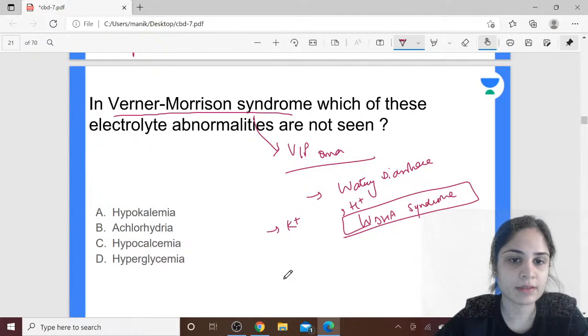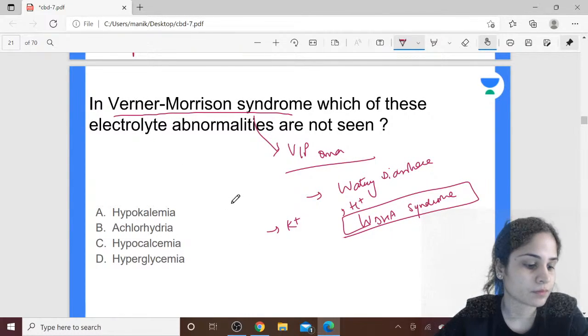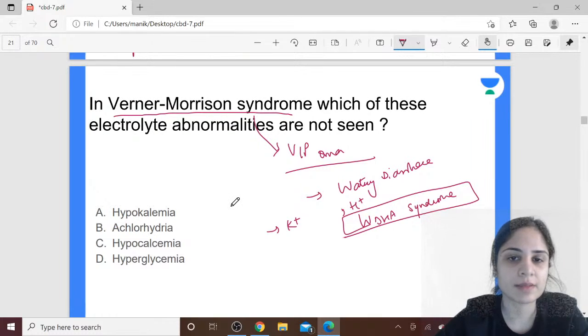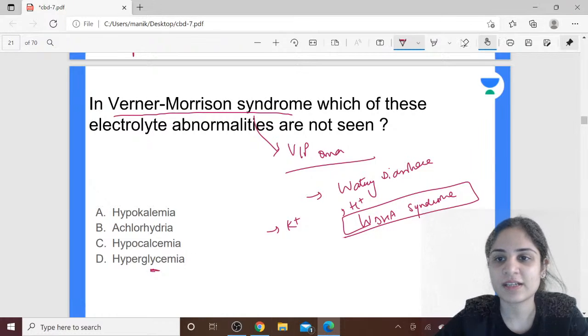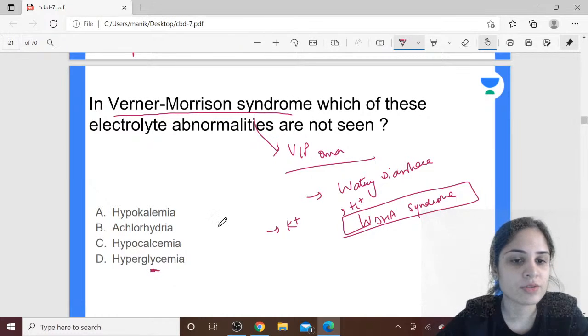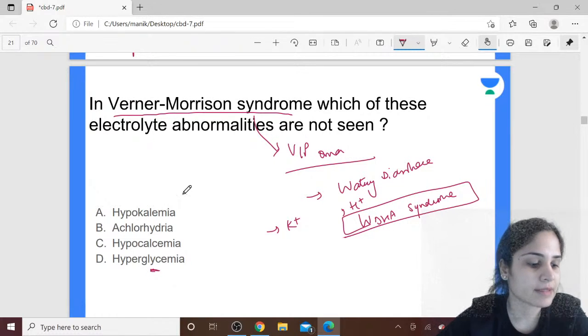And what is the electrolyte abnormality that you will not see over here? Electrolyte or serum abnormality, because here I have given you sugar, so that does not necessarily become a part of electrolytes. So is hypokalemia present? If the patient is having watery diarrhea, will he lose the potassium, or is hyperkalemia present?